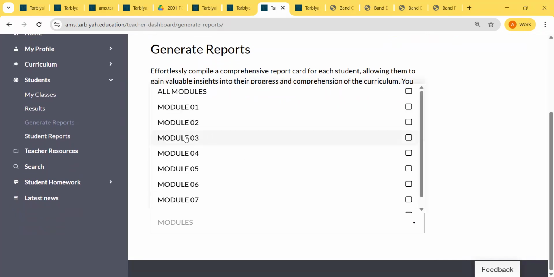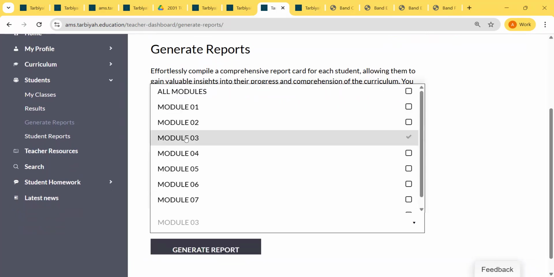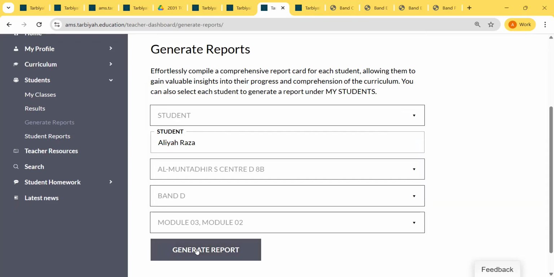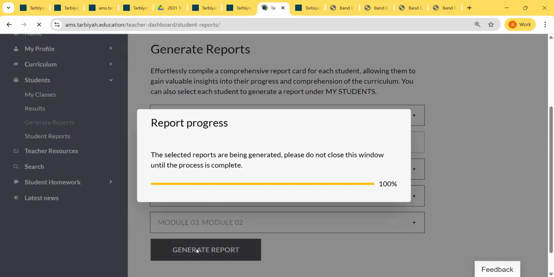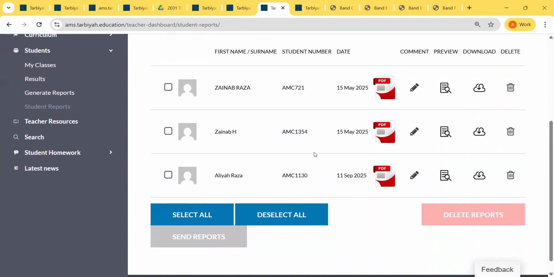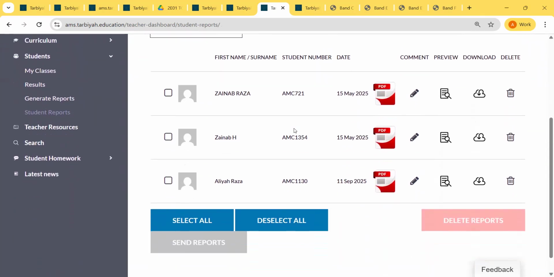And let's say I select module 3. You can select multiple modules to see the results. And then I can choose generate report. When I click generate report, the progress report will be created and it will appear right here for me.